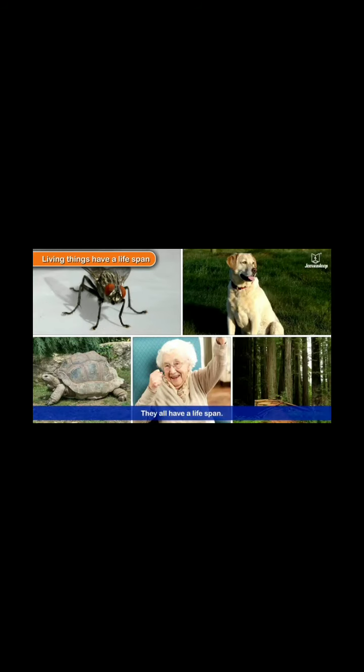Living things have a lifespan. All living things grow old and die. A housefly has a short life, a tortoise has a long life. They all have a life span.